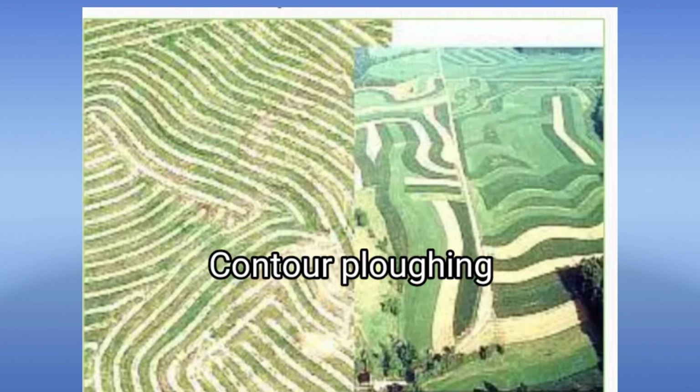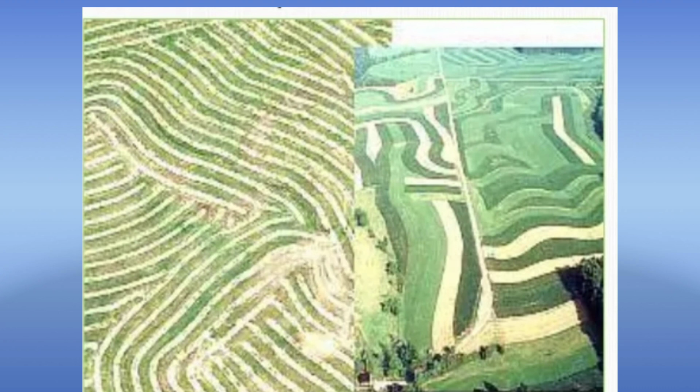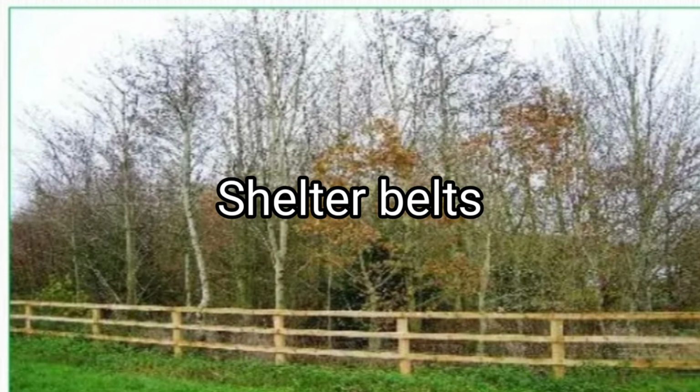Contour plowing. Plowing parallel to the contours of a hill slope forms a natural barrier for water to flow down the slope. Shelter belts. In the coastal and dry regions, rows of trees are planted to check the wind movement to protect soil cover. I hope children you all understood.